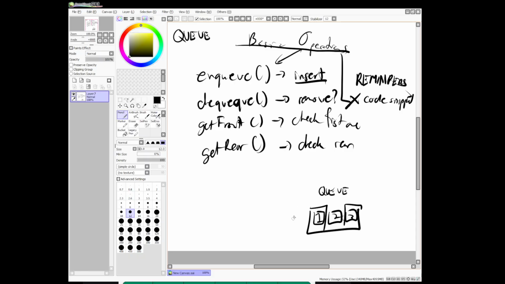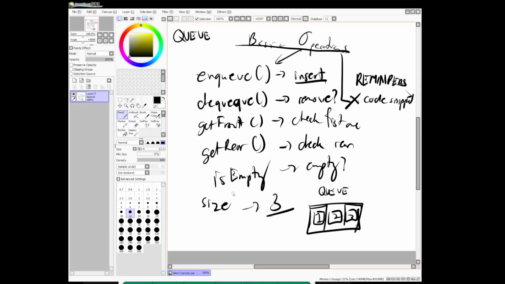And next one, what if we want to check if the queue is empty? We use the operator is empty, okay. What if I want to check the size, or make the output the number 3 because the size of our queue is 3? We use the operator size, okay.